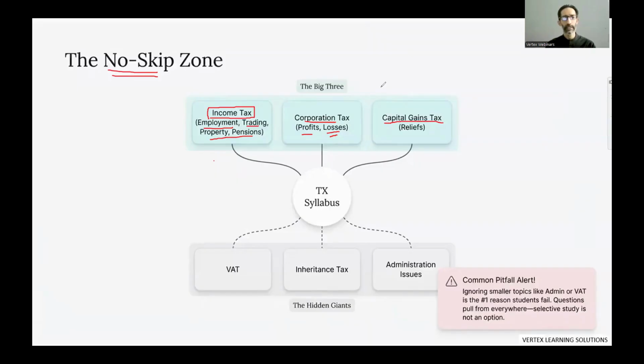So we now look at the TX syllabus, the items which are very well written here. These are the big three, but these are the hidden giants. Why are they hidden giants? They are considered as the taxes which are not the main ones. So students tend to give them less attention, and the examiner really loves such areas on which the students are not serious, so the examiner tests them really well.